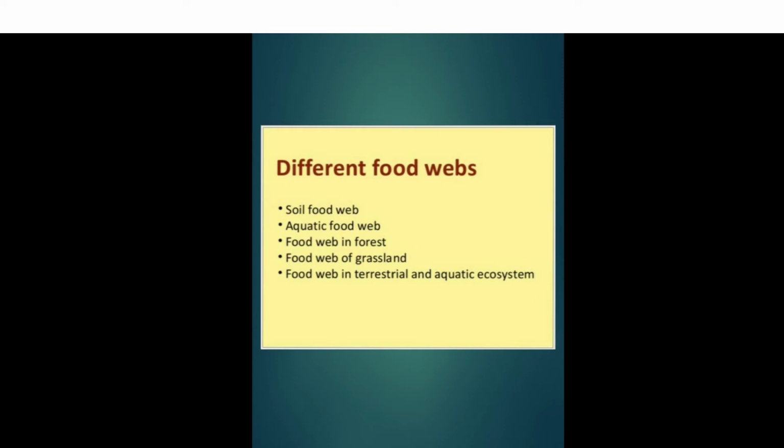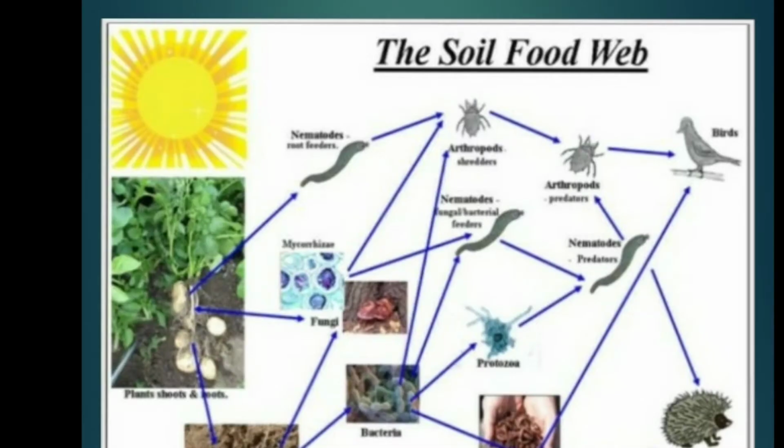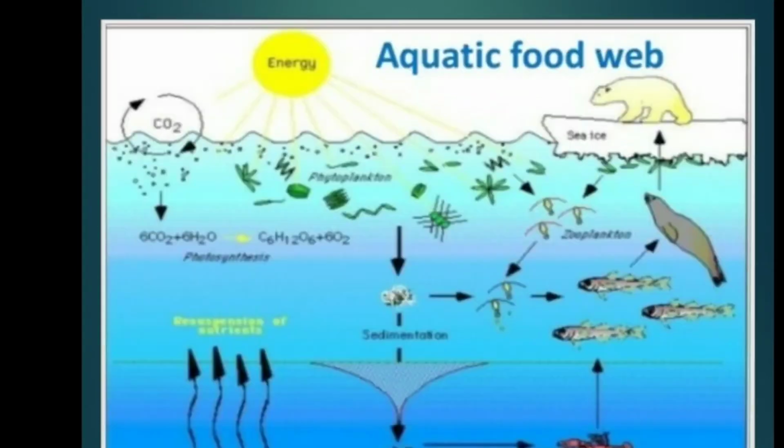Different types of food web are soil food web, aquatic food web, food web in forest, food web of grassland, and food web in terrestrial and aquatic ecosystem. So in this picture we can see the food web which is found in soil.